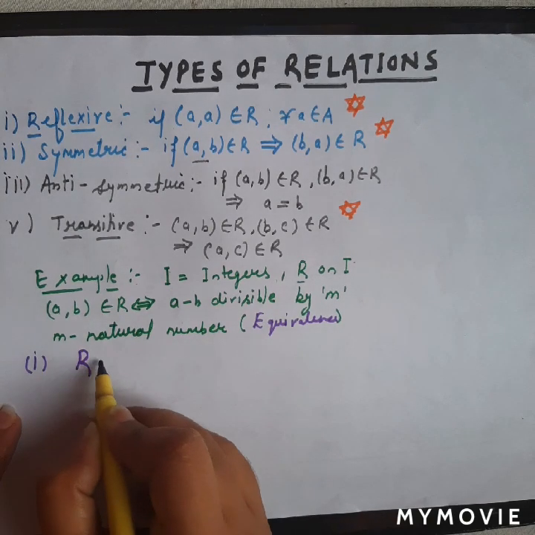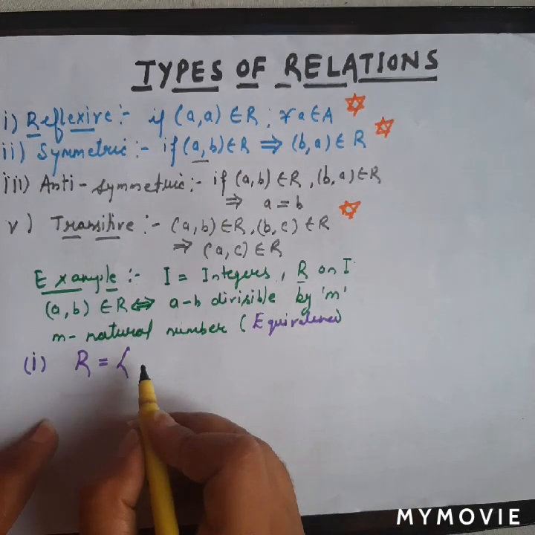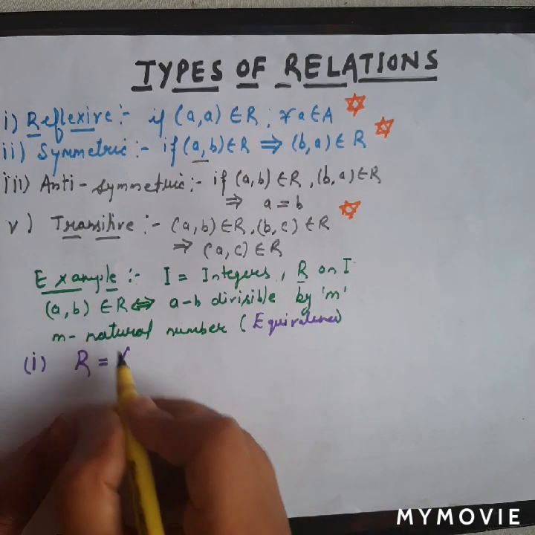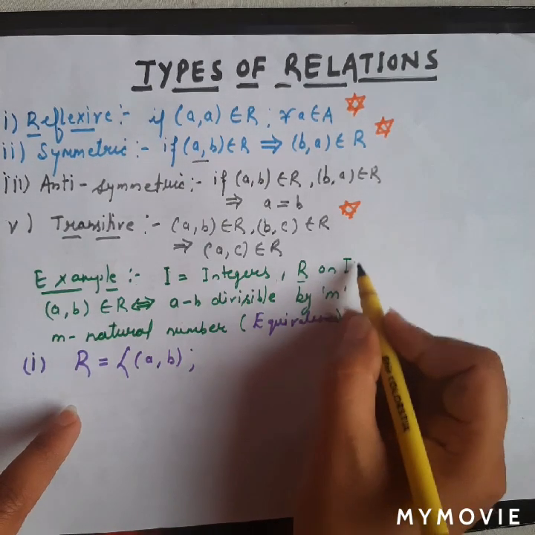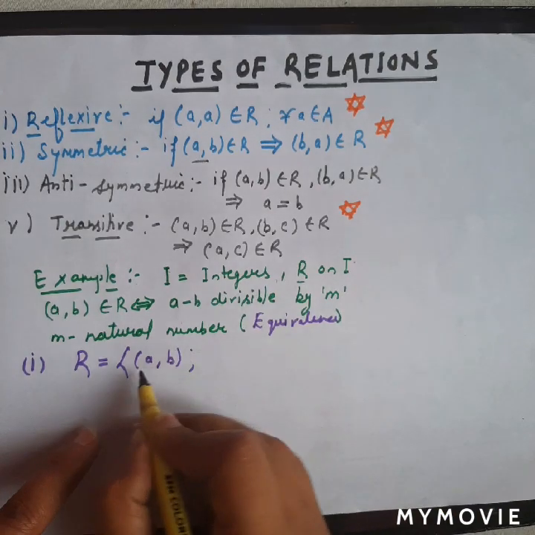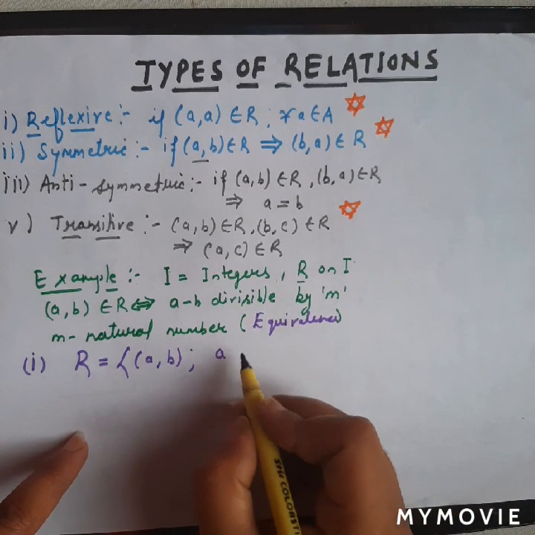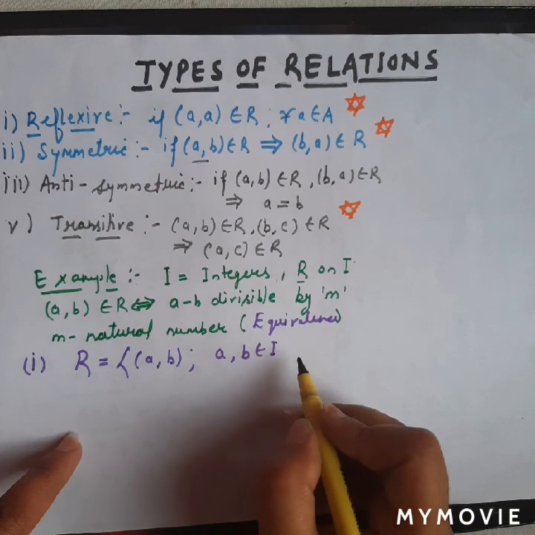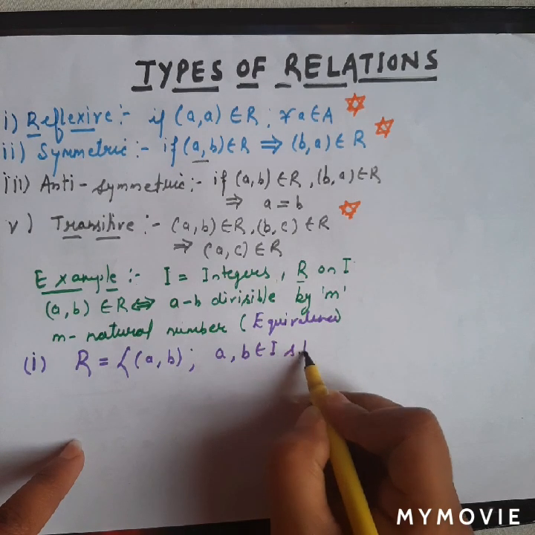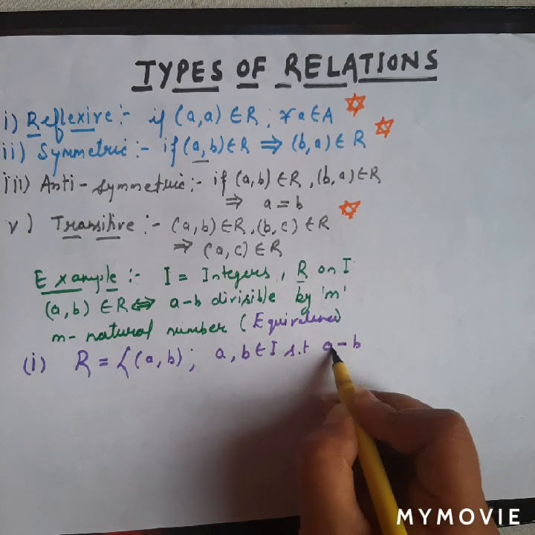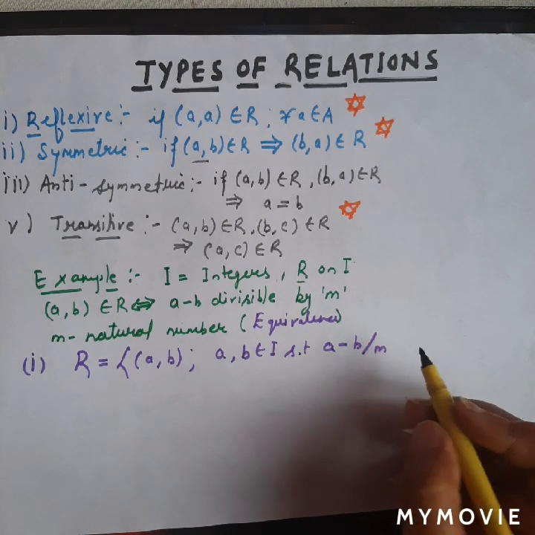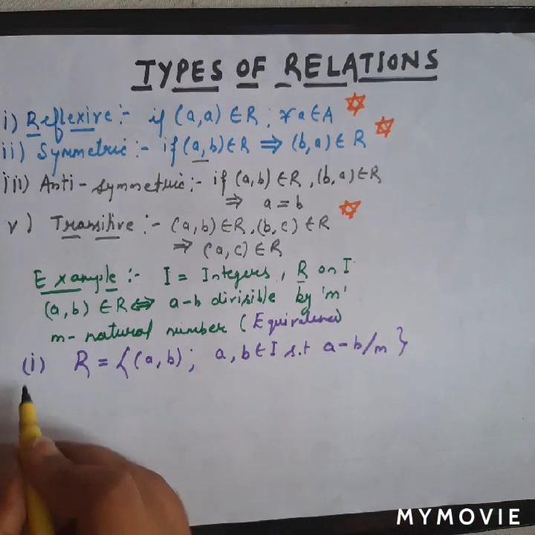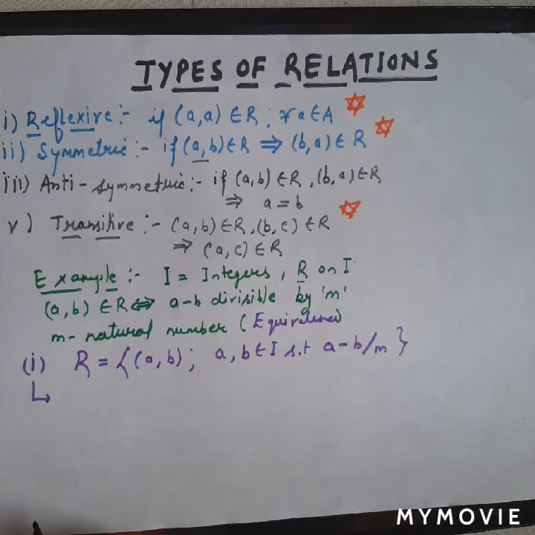We have a relation R. As per the question, R is a relation which is the collection of all the ordered pairs (A, B), such that this is a relation on I, so A and B will belong to I, and such that the condition is A minus B will be divisible by M, right? And this is a relation. Now I told you we will start with the first relation, which is reflexive.